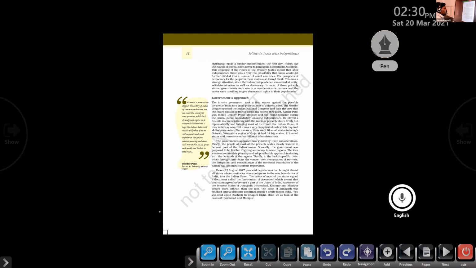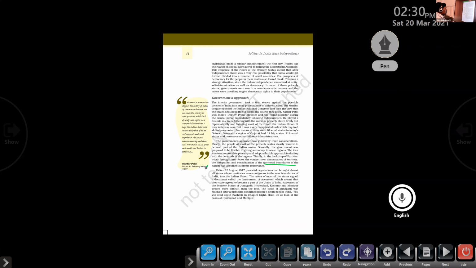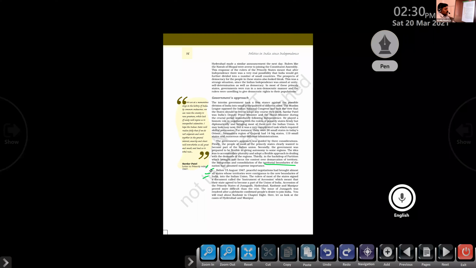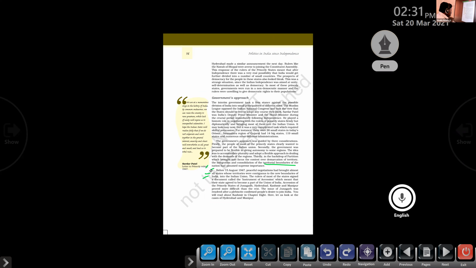Okay, the next para, before 15th August 1947, peaceful negotiations had brought almost all the states whose territories were contiguous to the new boundaries of India into the Indian Union. So before 15th August, peaceful negotiations. The Indian government did not use any power on any princely states. Clear or not? No power was used on any princely states to make them join the Indian Union. At the same time, almost all the princely states sharing boundaries with India joined the Indian Union.